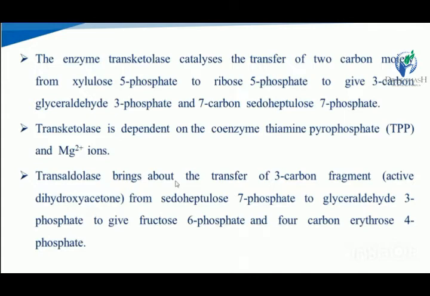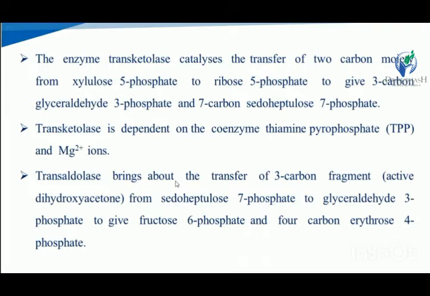Transaldolase brings about the transfer of a 3-carbon atom group from the pseudoheptulose 7-phosphate to glyceraldehyde 3-phosphate and gives the fructose 6-phosphate and a 4-carbon compound, the erythrose 4-phosphate. After the formation of the glyceraldehyde 3-phosphate and the 7-carbon pseudoheptulose 7-phosphate, the transaldolase enzyme becomes active.